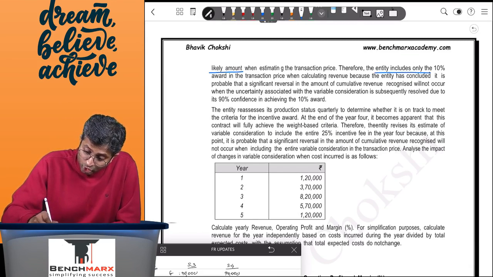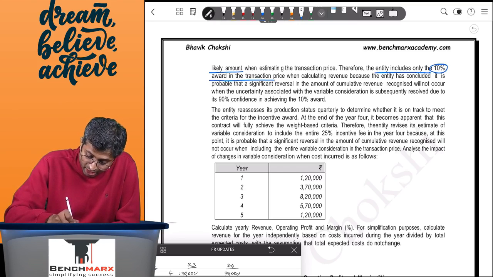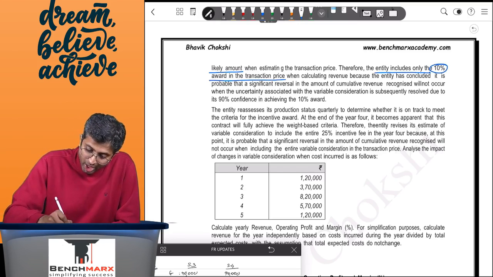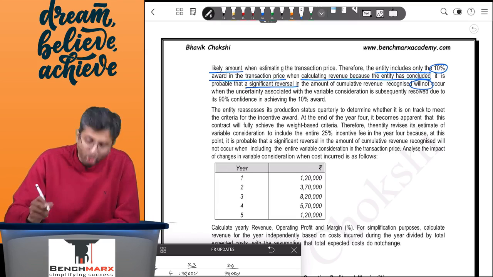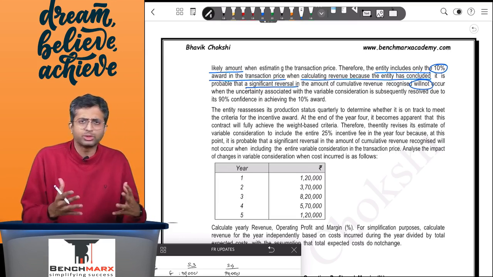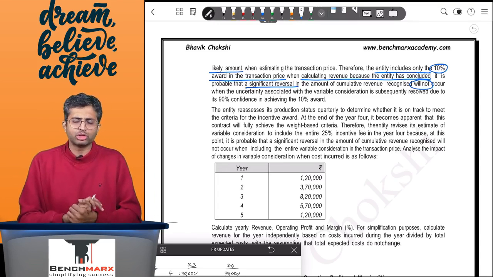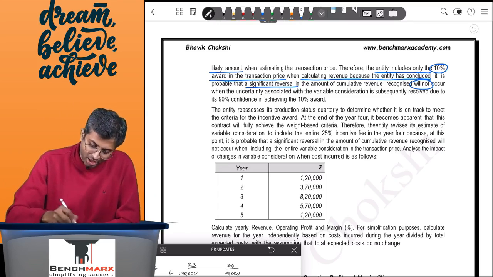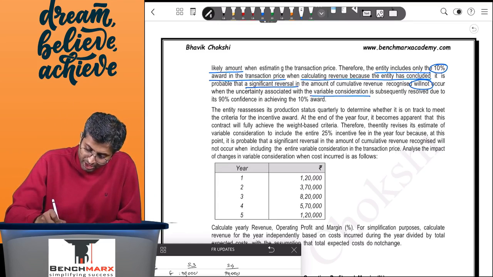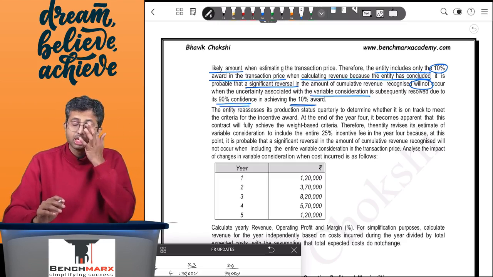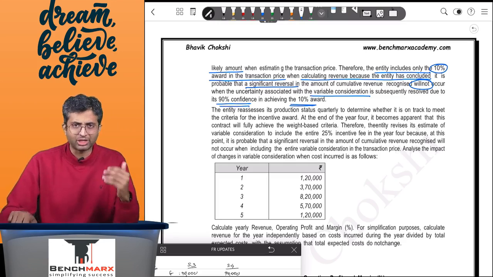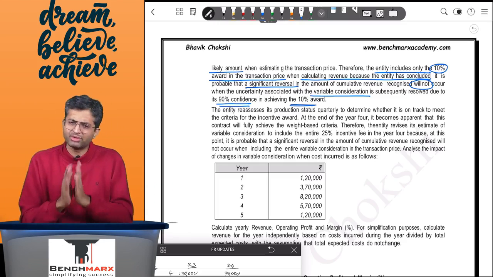Therefore, the entity includes only the 10% award in the transaction price when calculating revenue, because the entity has concluded that it is probable that a significant reversal of the cumulative revenue recognized will not occur. So if I record 2,20,000 along with my transaction price, it is not likely that revenue for that 2,20,000 will have to be reversed. When the uncertainty associated with the variable consideration is subsequently resolved, due to the 90% confidence in achieving the 10% award, we will take the most likely value. We will not take 90% of 2,20,000, we will directly take the 2,20,000.